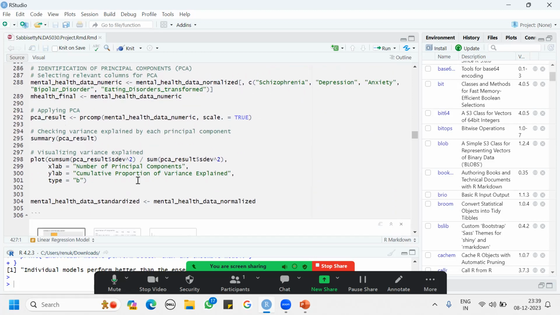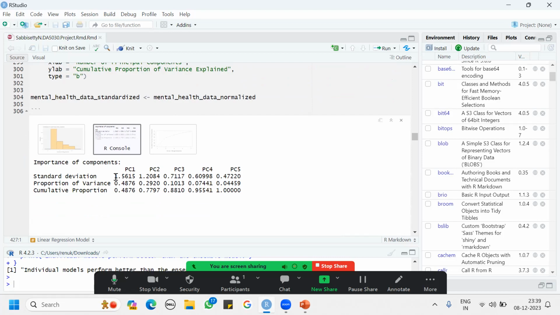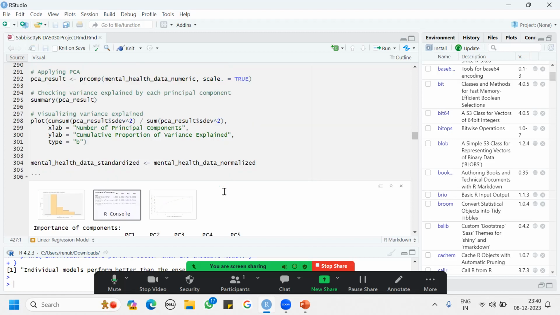After standardization, I did PCA, where I printed my data and found PC1 as 1.5, PC2 as 1.10, PC3 as 0.7, where these are the standard deviation values. After doing PCA from 1 to 5, we can see a decrease from 1.5 to 0.4, which indicates that there is a decrease in variance in the data. And in the cumulative progression, you can see the value changes from 0.48 to 0.88 and 1.0, showing the variance is being decreased.